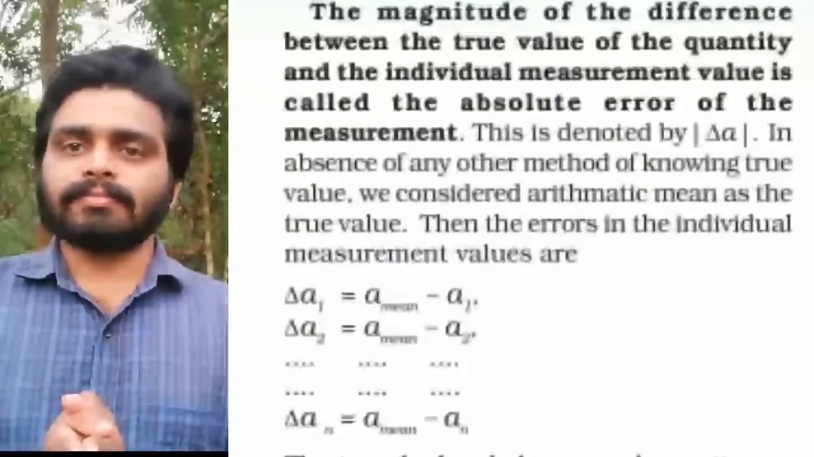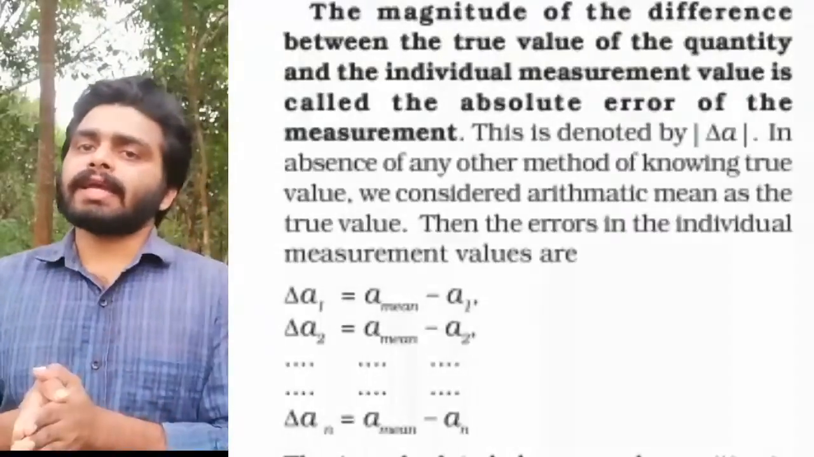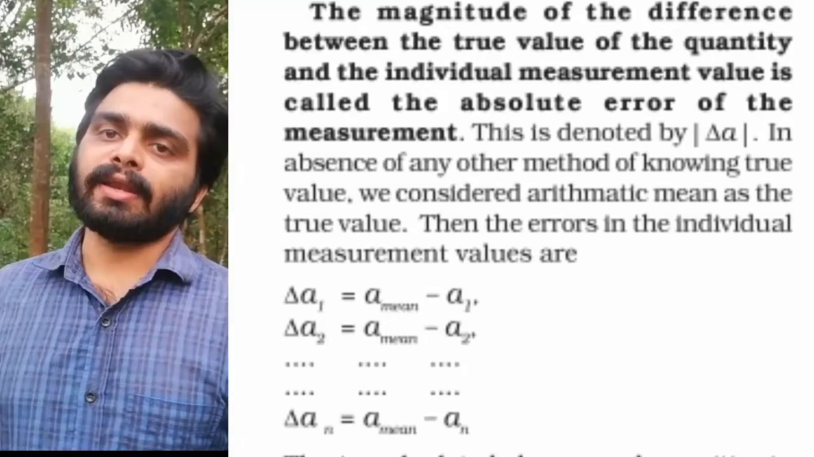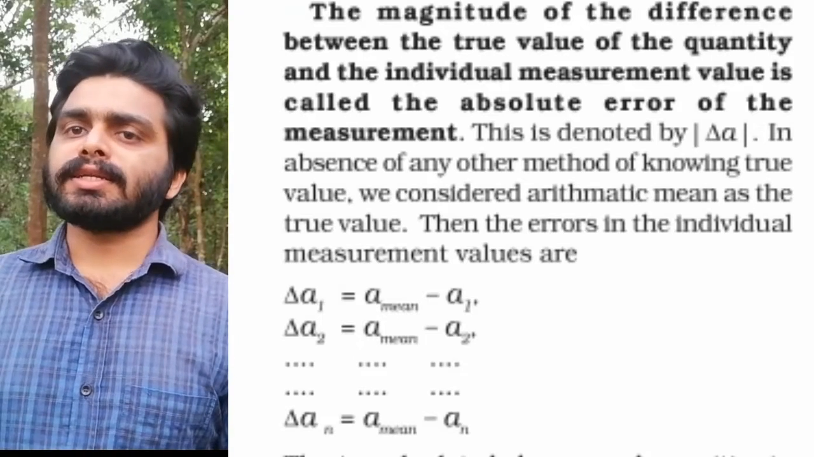Then the variation of the individual measurement from the true value, where the true value is taken as the arithmetic mean of the individual values, that deviation is known as the absolute error. Normally the absolute error is represented as delta. Suppose the individual trials are A1, A2, A3, etc. up to AN. Here 5 trials are taken, so it becomes A5.